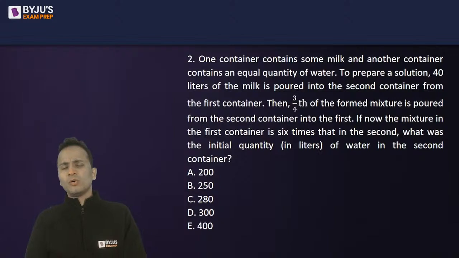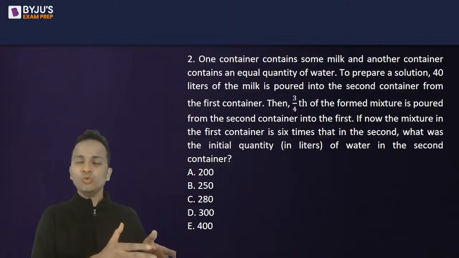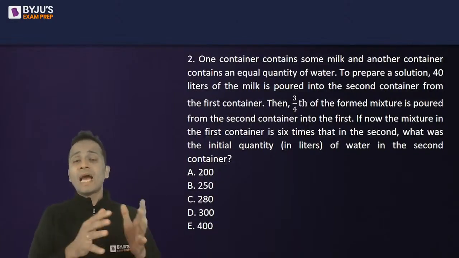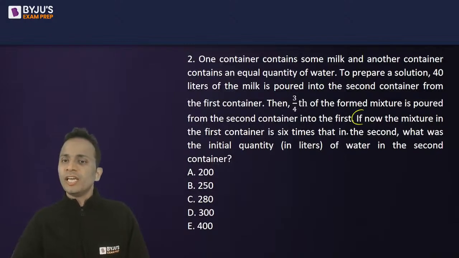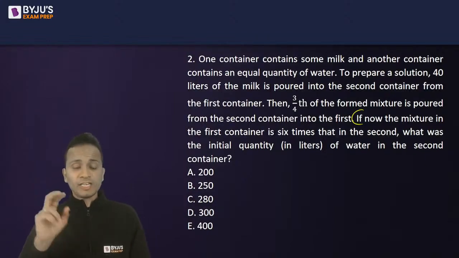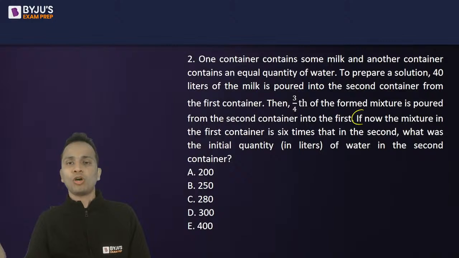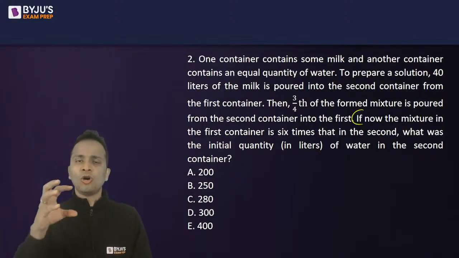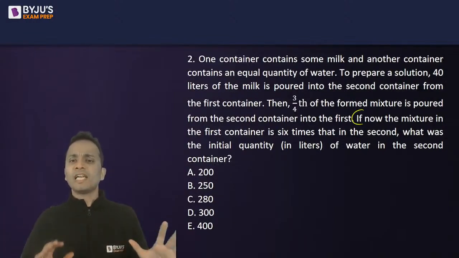Now, generally, what I do in such type of questions is I keep the volumes of milk and water separately. I will write them separately. But if you look at the last statement, if now the mixture in the first container is 6 times that in the second container, so the relation between the entire mixture is given. They have not given any relation between the final milk and the final water of the first and the second container. They have not given it like this, right?